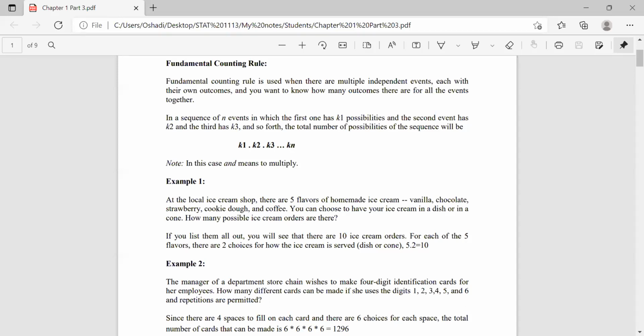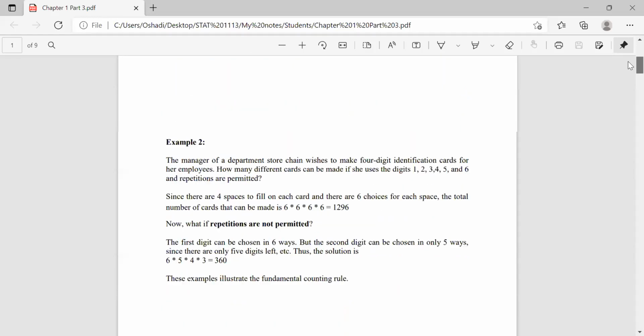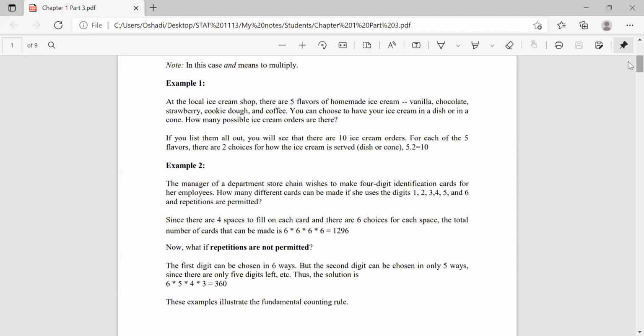Okay, so the next example. The manager of a department store chain wishes to make 4-digit identification cards for her employees. How many different cards can be made if she uses the digits 1, 2, 3, 4, 5, and 6, and repetitions are permitted?